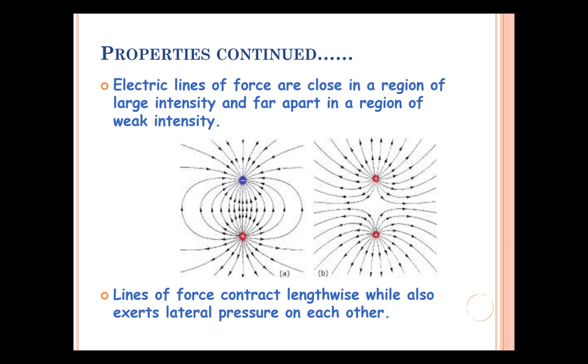Electric lines of force are always close together in a region where the field has larger intensity, but they are widely separated from each other where the field has lower intensity. Lines of force always have a tendency to contract lengthwise while also exerting lateral pressure on each other. This represents the attraction between two unlike charges, while they exert lateral pressure on each other, which explains the repulsion between two like charges.